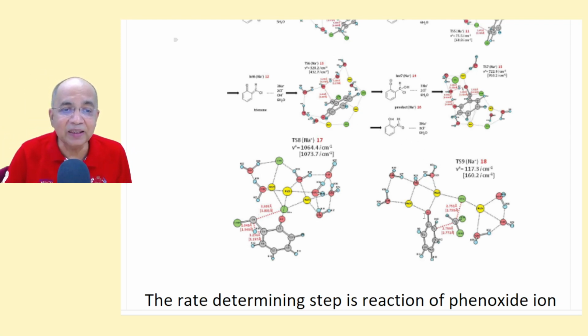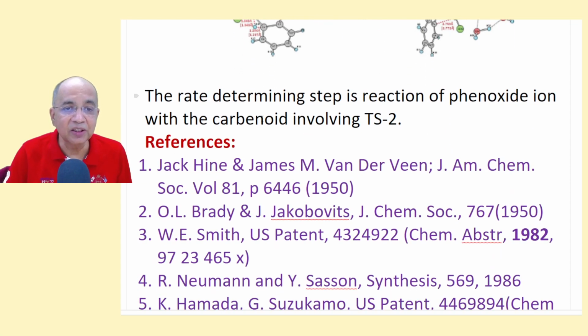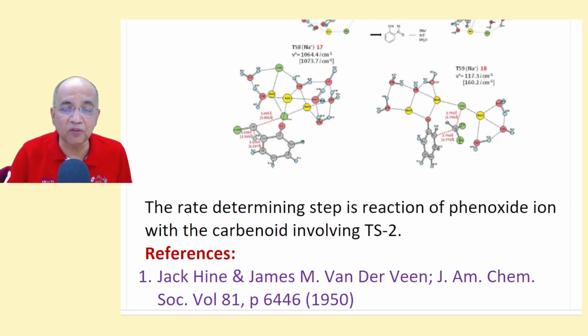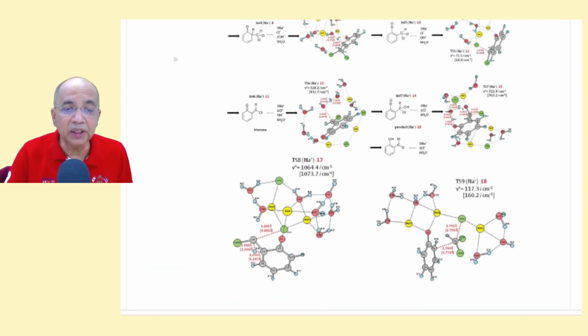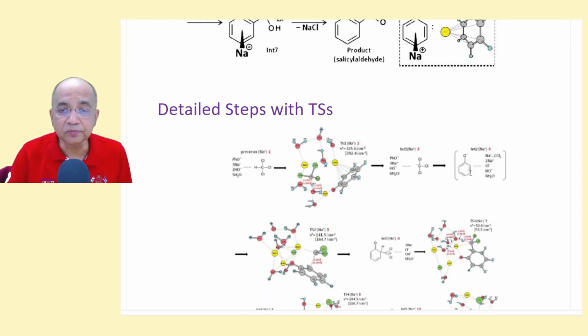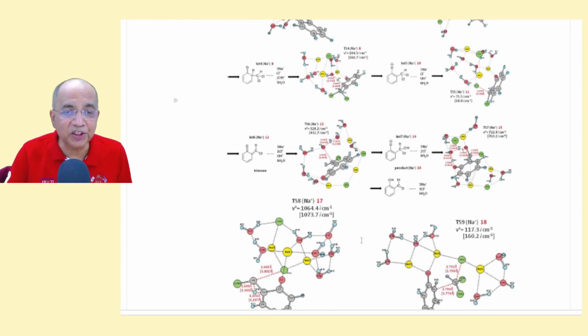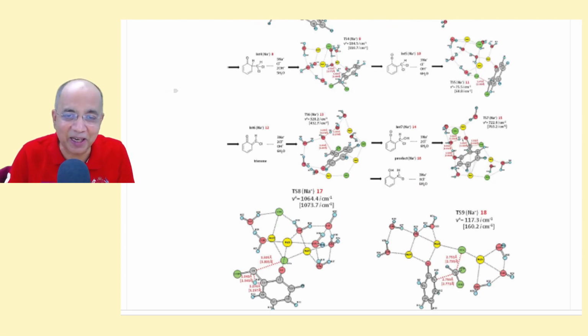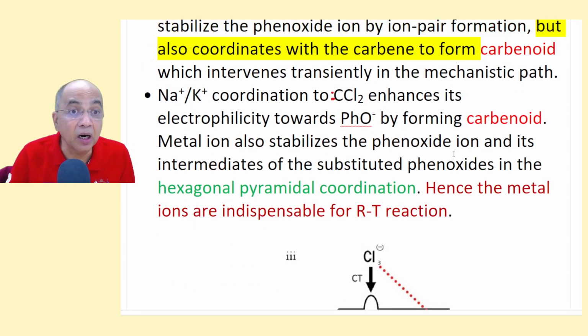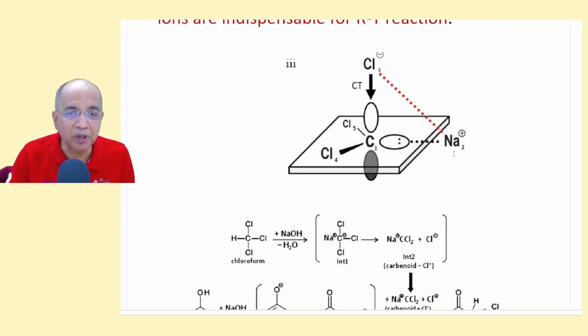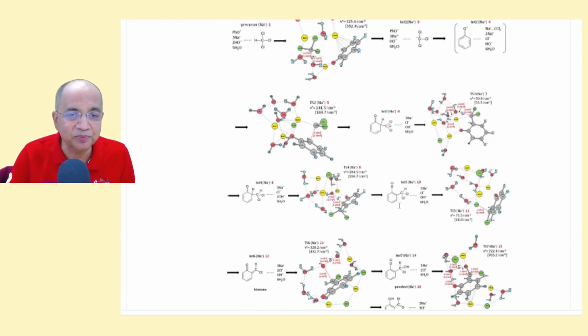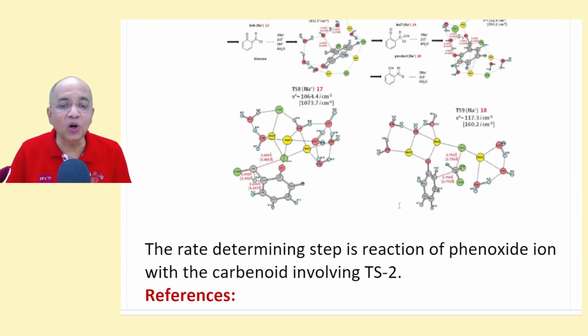And these are the improbable transition states. The rate determining step is the reaction of phenoxide ion with the carbenoid. So forget about the interesting models they have shown for their DFT calculation; this is the overall mechanism. The two authors have unequivocally proved it.